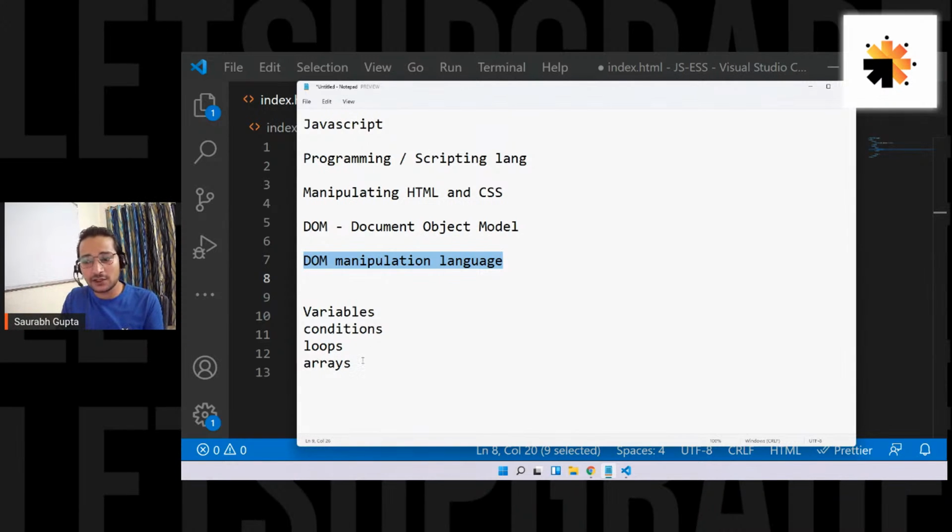So JavaScript has all the basic programming constructs, plus all the things required to manipulate the DOM, because that's the reason JavaScript was created. If someone wanted to do normal programming, C and C++ were available. So JavaScript was created to manipulate the DOM, to manipulate HTML and CSS. That's the main reason JS was created.